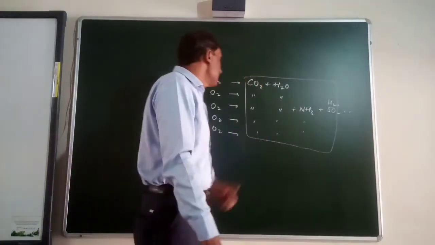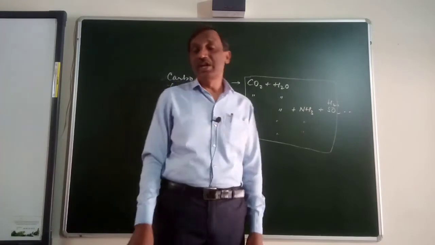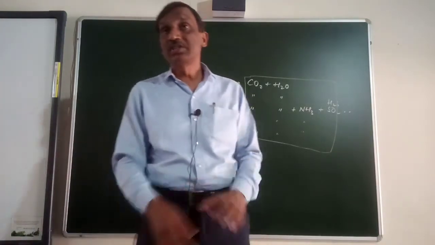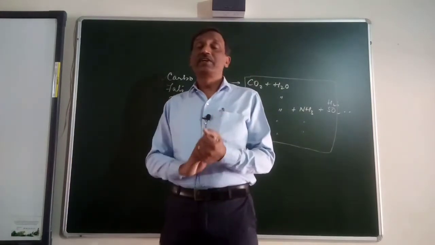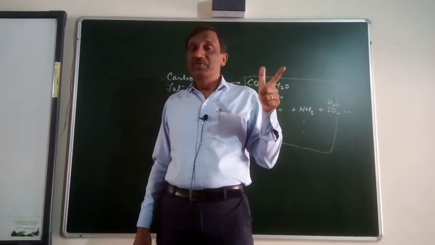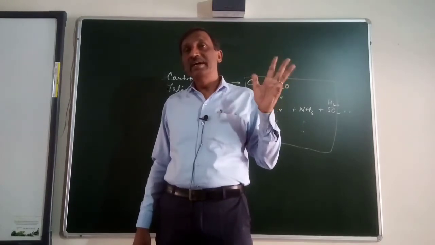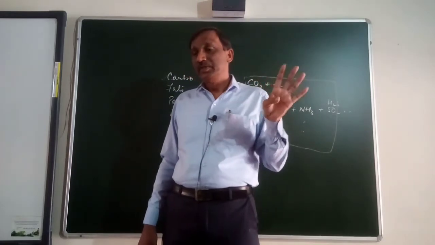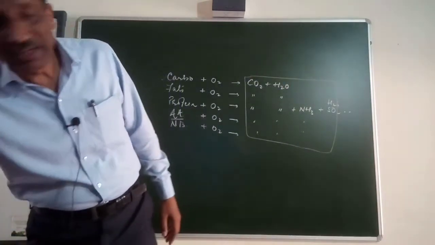Okay, so these are the excretory products and their elimination. Now all the excretory products are eliminated. There are various excretory organs in our body. The excretory organs are the lungs, then liver, kidney and skin. They are the four major excretory organs. Let us see what they produce and what they eliminate.